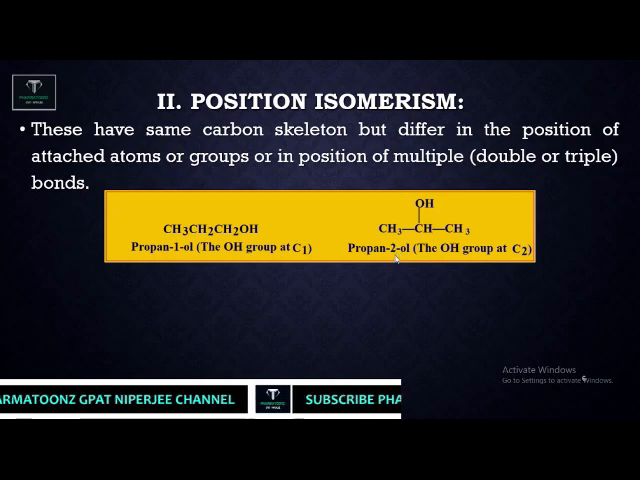Again, the molecular formula remains the same. The total number of carbons present is 3. Hydrogens are 3 plus 2 is 5, plus 2 is 7, plus 1 is 8. So C3H8O is the formula common to both structures, but the position of the functional group, here the hydroxy group, differs, which is called positional isomer.